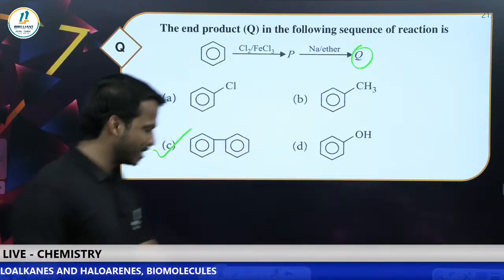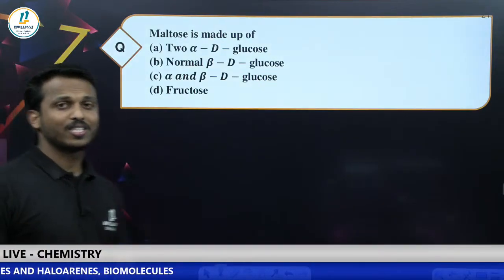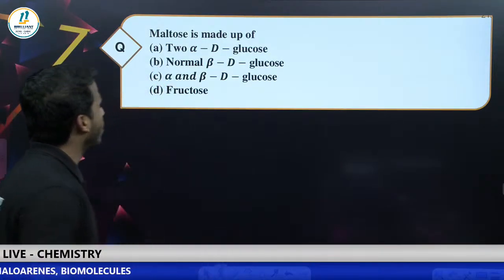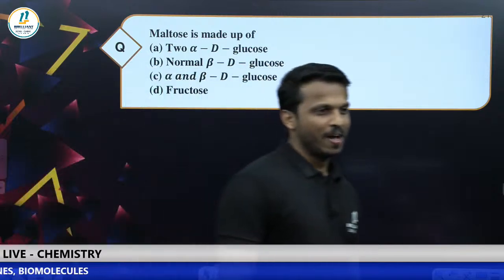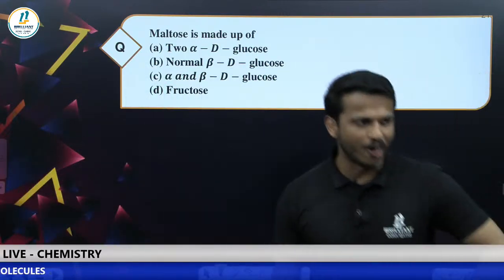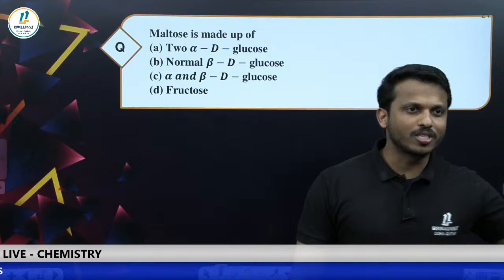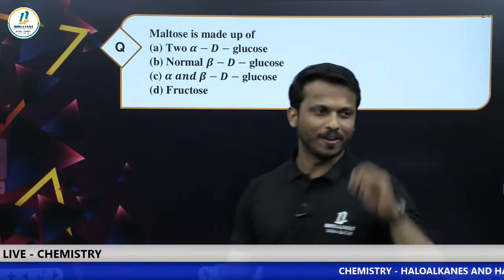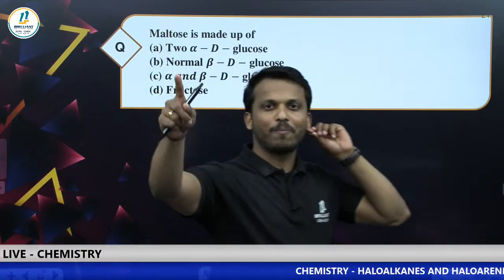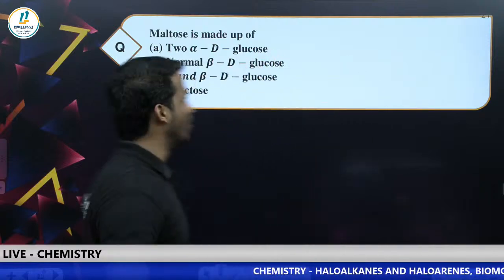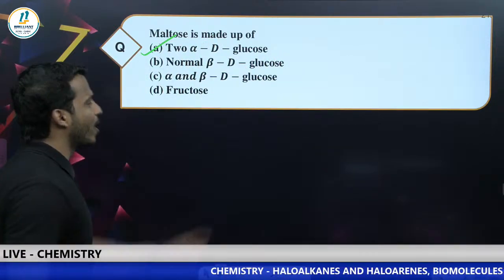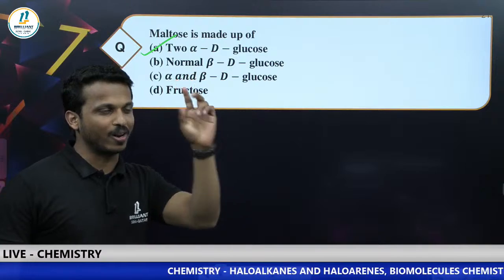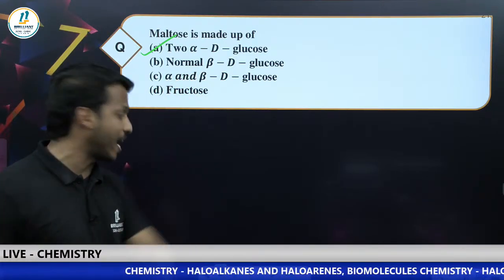Very good. Option C. Let's go for the last one, the 50th question. Maltose is made up of what? You know, maltose is made up of 2 alpha-D-glucose units. Dear all, study carefully what are the monosaccharides in each.